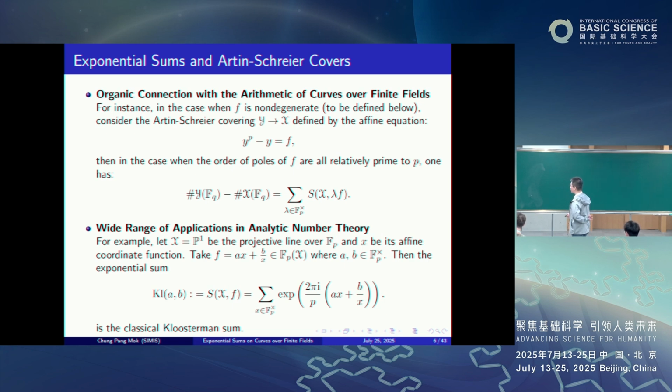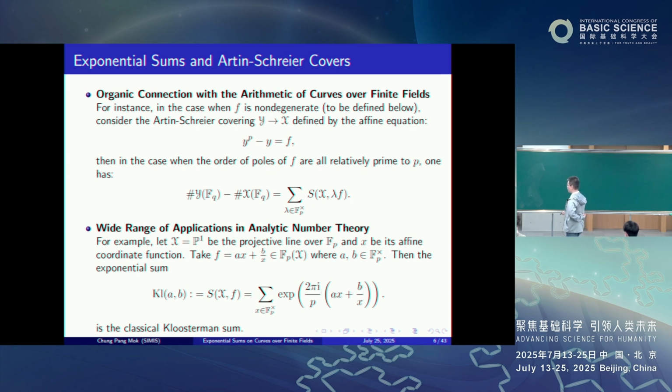In the case when the orders of the poles of f are all relatively prime to p, one has the following identity: the number of F_q-rational points of Y minus the number of F_q-rational points of X is equal to the sum of these exponential sums for the pairs X and lambda f. Here lambda ranges over the non-zero elements of F_p.